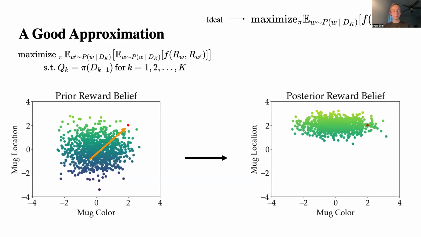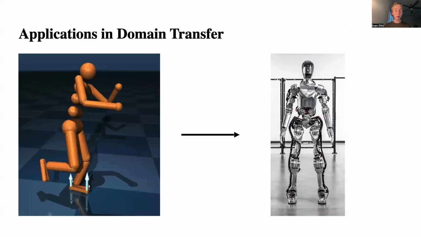And so here I'm illustrating that we would actually ask questions about mug location, because those questions tell us about the behavior and the rankings of trajectories, so Rob can ask a more informed question. We're going to focus on applications in domain transfer, because it's much easier to ask questions in simulation and then deploy in reality, because you can reset the state and no harm is done.